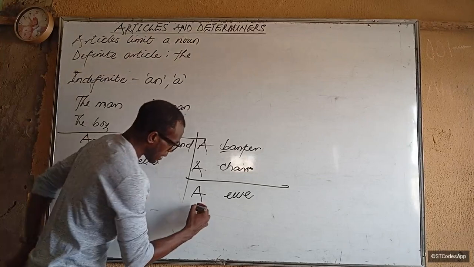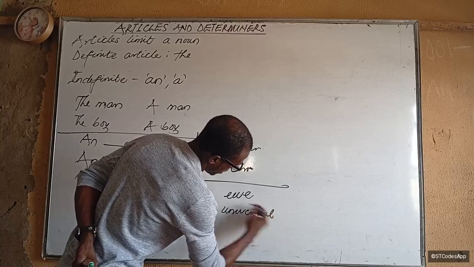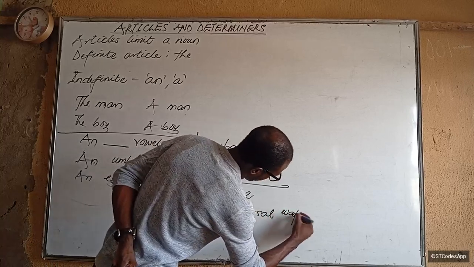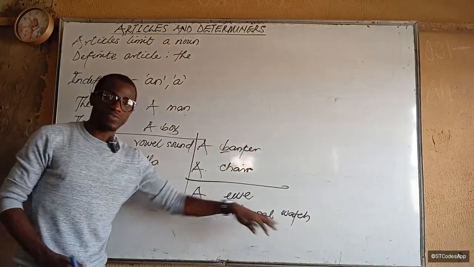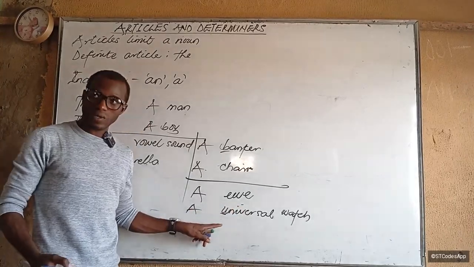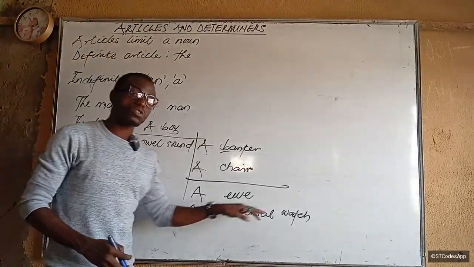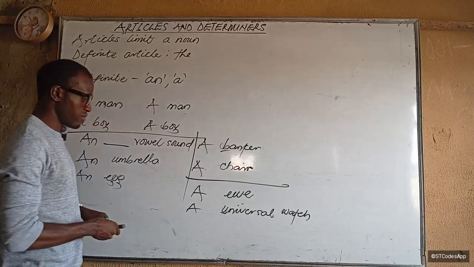We have a universal watch or a universal car or a universal phone, whatever. So a universal. Even though the U here is a vowel letter, the sound is consonant, so it will be a universal, not an universal.